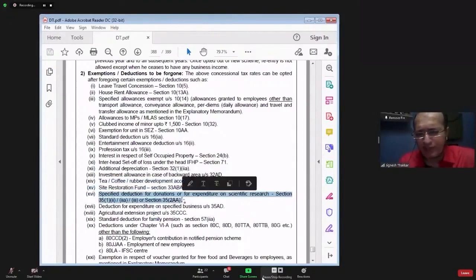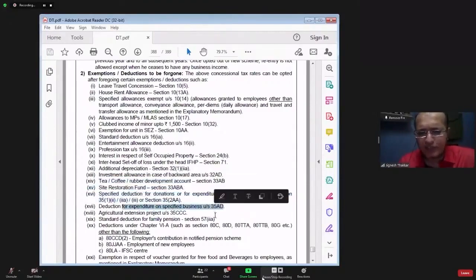Deduction for scientific research in section 35. Deduction for specified expenditure incurred for specified business 35D. Agricultural extension project 35CCC. 35CCC, not part of your syllabus at intermediate.